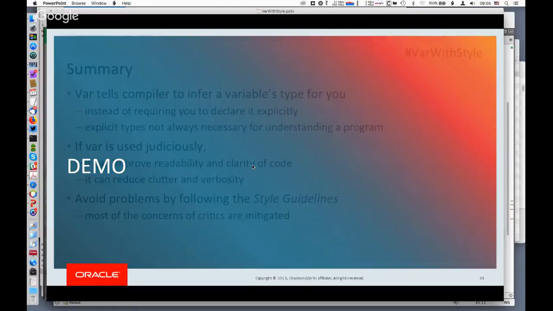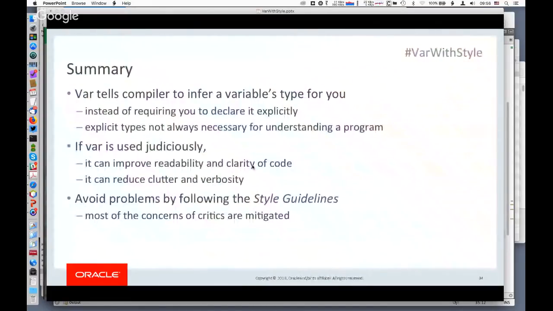All right, so a quick summary here. var tells the compiler to infer the variable's type for you. Java is still statically typed. And this is the key: if var is used judiciously, it can improve readability and clarity and reduce clutter and verbosity. I don't recommend using it in all cases. And there are some documents about when to use it, in particular the style guides.